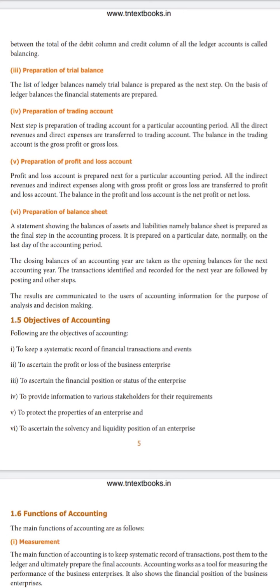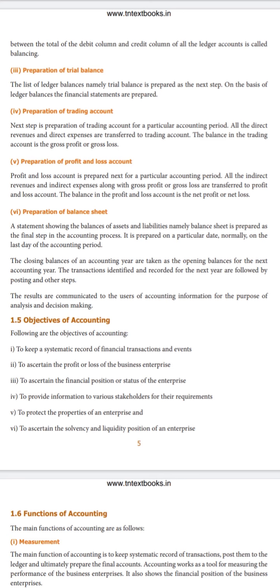So from trading you will take up gross profit or gross loss, either profit or loss only will be there. Okay, with that as the base, you will take up all the indirect accounts, indirect expenses and indirect incomes from the trial balance, and prepare the profit and loss account. The balance which we get from this account will either be net profit or net loss.